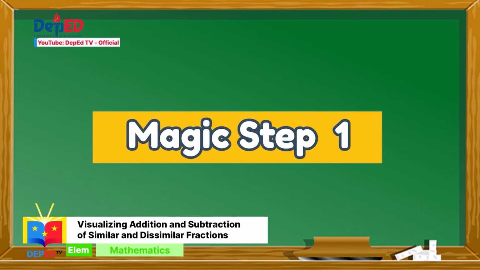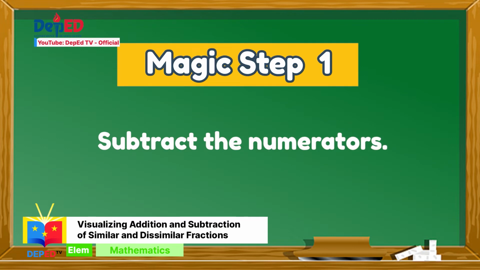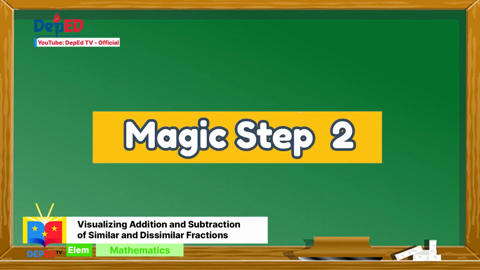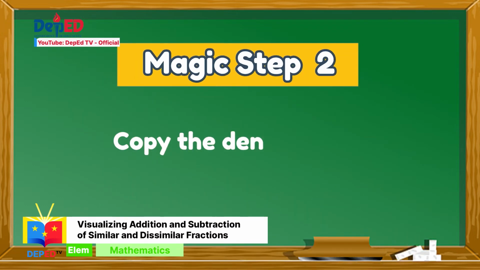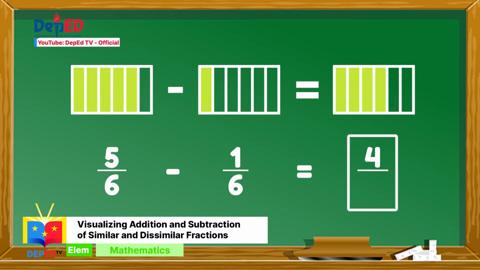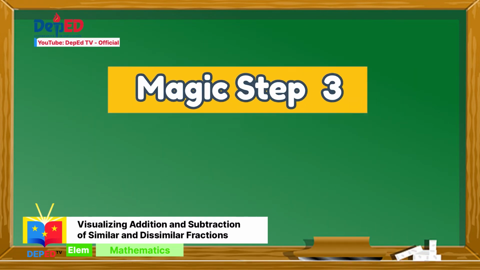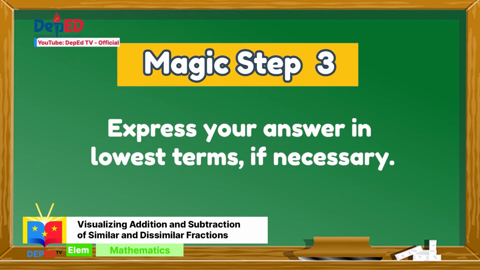Magic step number 1. Subtract the numerators. 5 minus 1 is equal to 4. Magic step number 2. Copy the denominator, which is 6. Magic step number 3. Express your answer to lowest term if necessary.